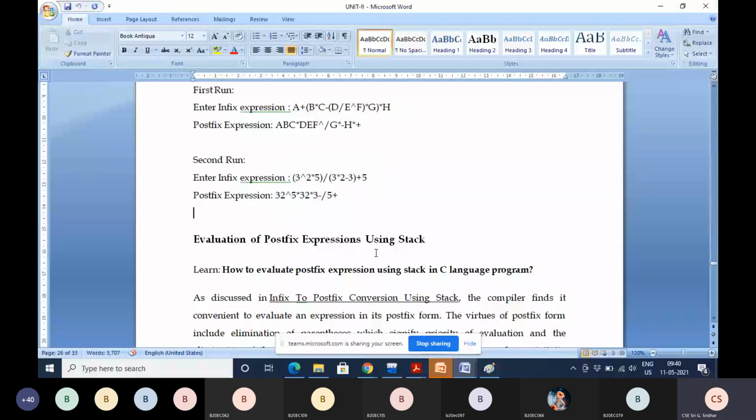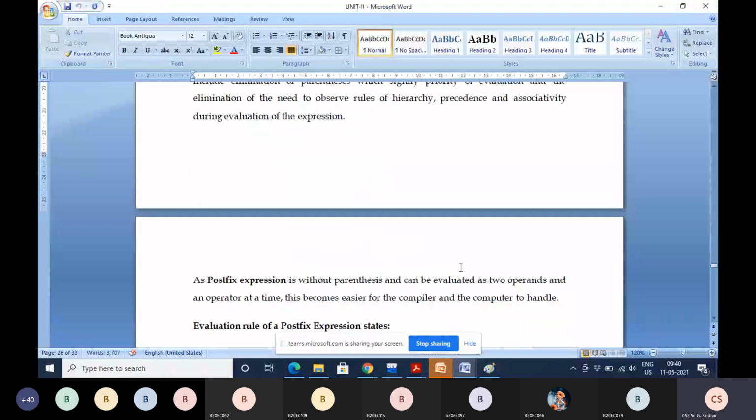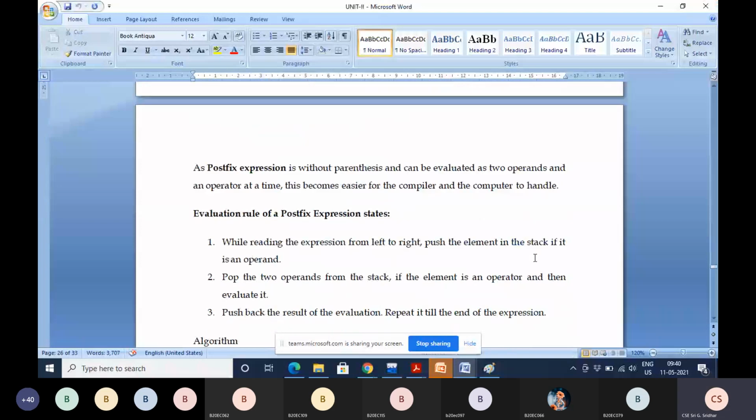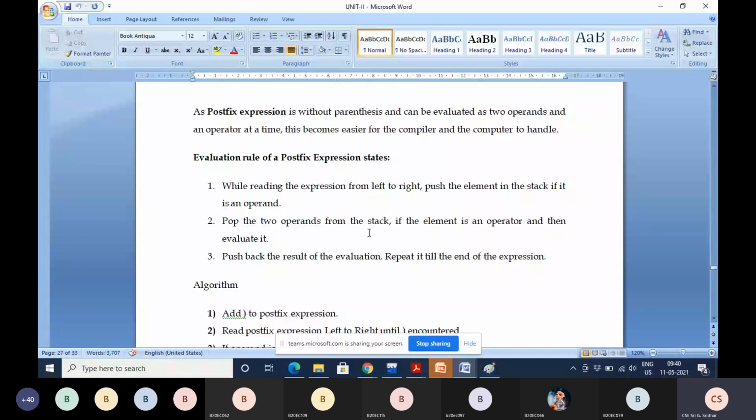3 is an operand. Then we have to push into the stack when an operand comes. And next, second one, pop the 2 operands from the stack if the element is an operator. If you encounter an operator, then pop the 2 operands from the stack and then you apply that operator on those 2 operands. Means you have to evaluate it.